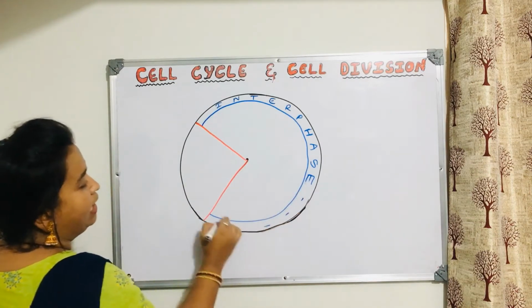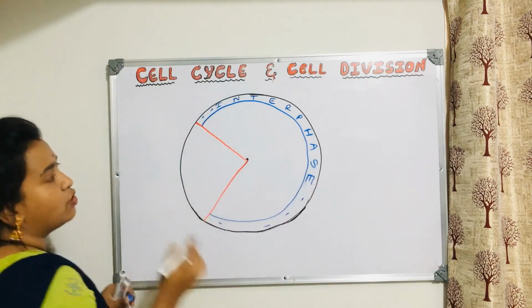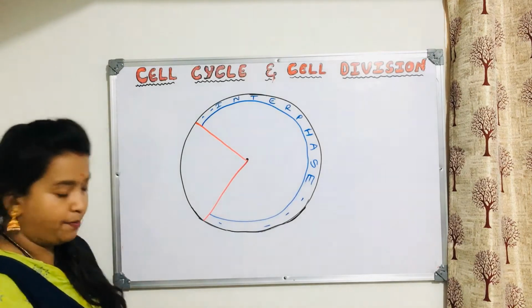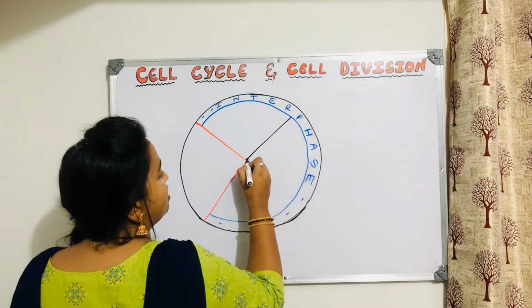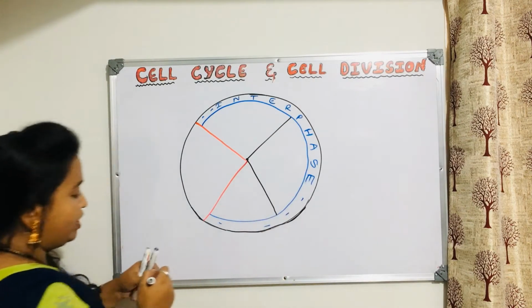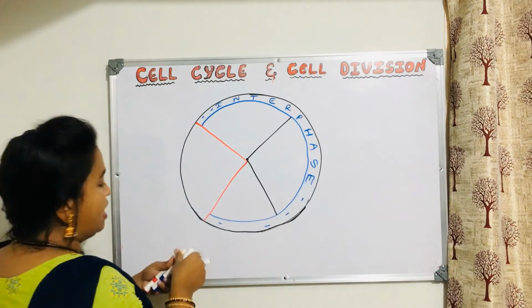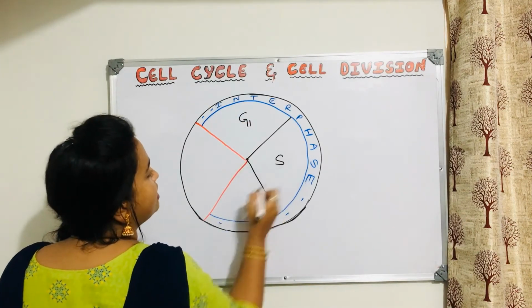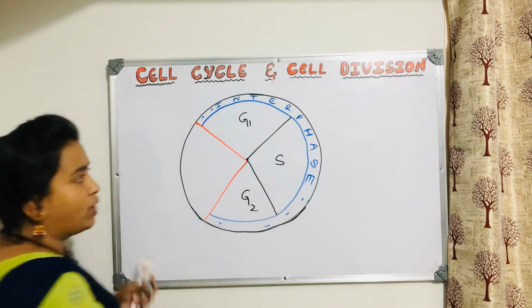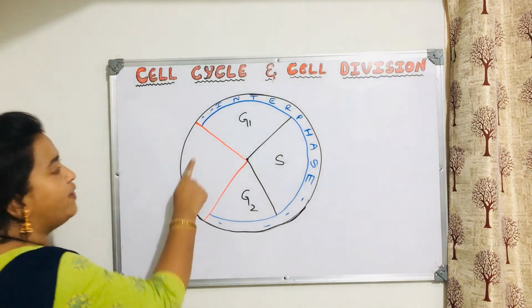Okay, completely till here it is interphase. So within interphase, which are the stages? There are three stages or three phases. Which are the phases again? Phases are G1, S, G2.